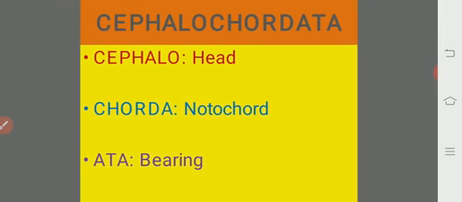We should understand this term as those animals that have the dorsal notochord extended from the posterior region to the anterior region, up to the cephalic region. As there is no head, the dorsal notochord extends up to the oral funnel. That is the meaning of Cephalochordata.